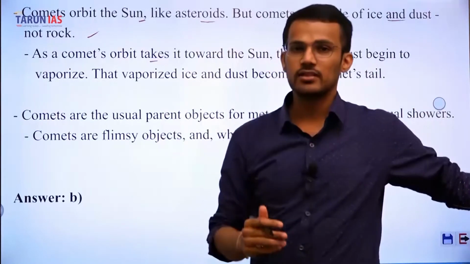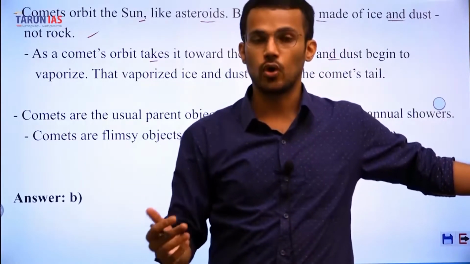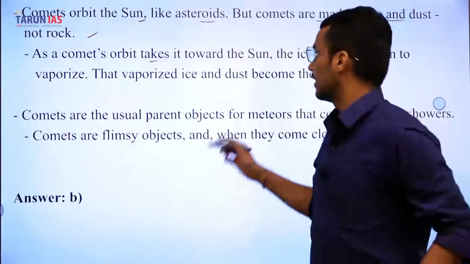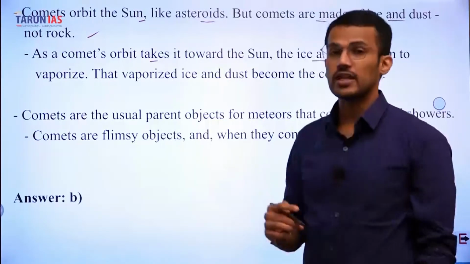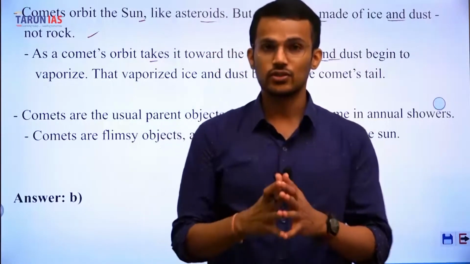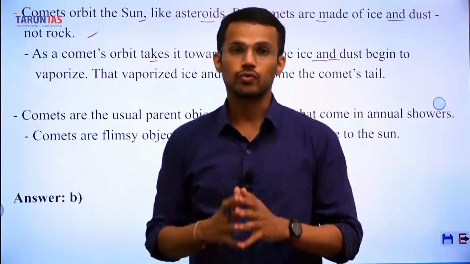So, as the orbit of the comet gets closer to the sun, the dust and ice start vaporizing, and as a result, there will be a glowing tail of the comet.